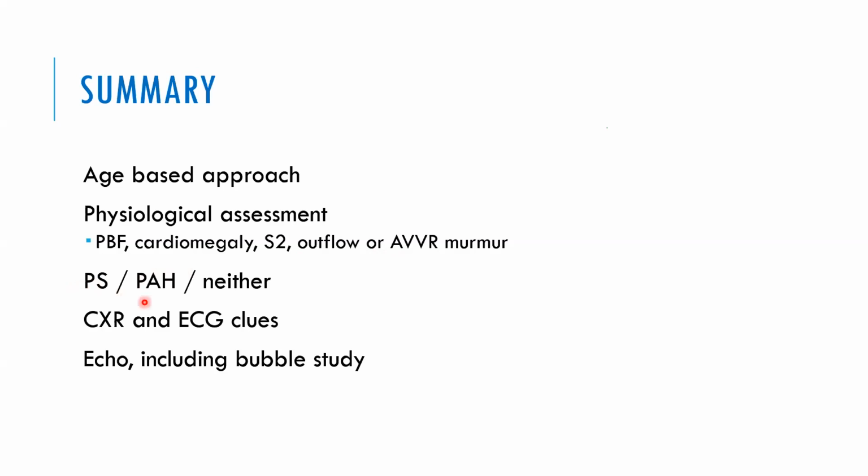Differentiate from PS, PH, or neither is there. For example, say Epstein's anomaly, or say corrected transposition with mitral regurgitation: there is neither PH nor PS. So go for the age-based approach, do some physiological assessment, see whether there is PS or PH or neither, and get the clues from chest X-ray and ECG. Obviously, when you consider doing echo, do echo including a bubble study, which is very vital to diagnose conditions like, say, anomalous systemic veins draining into the right atrium, or say pulmonary AV fistula.